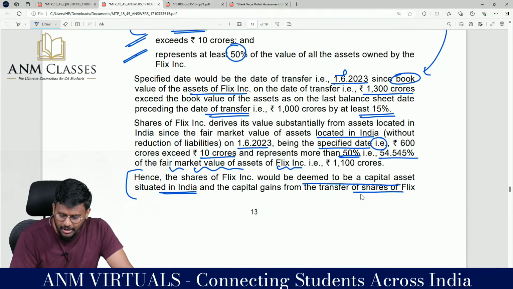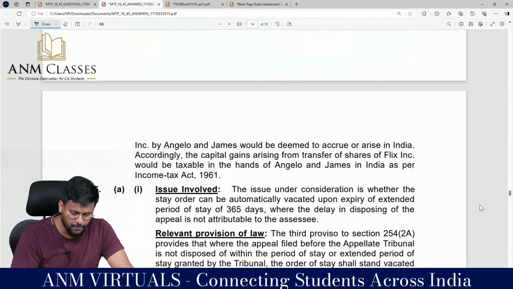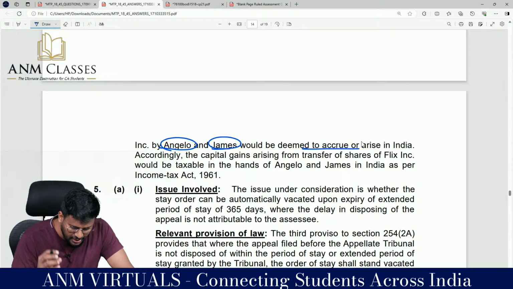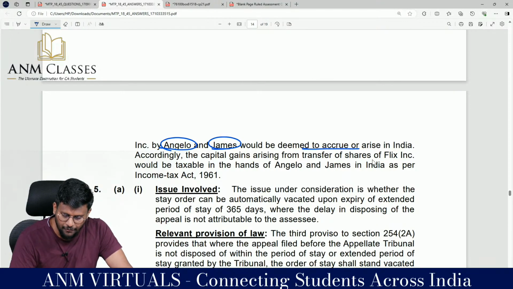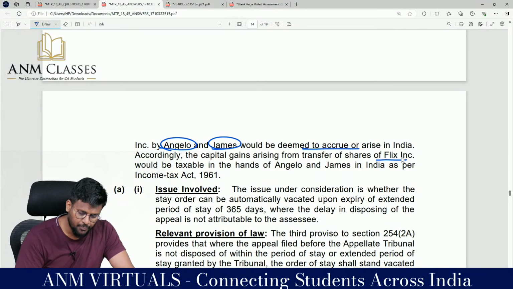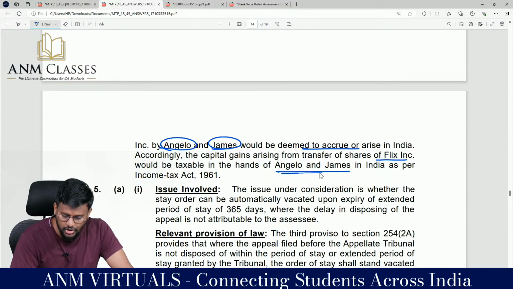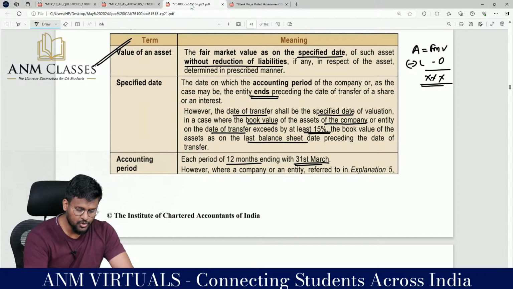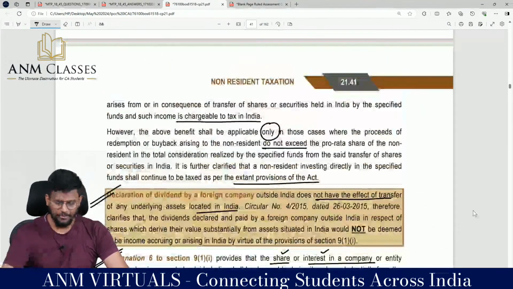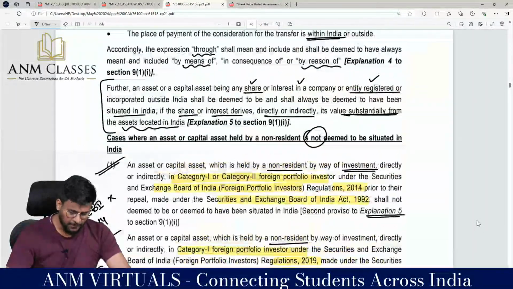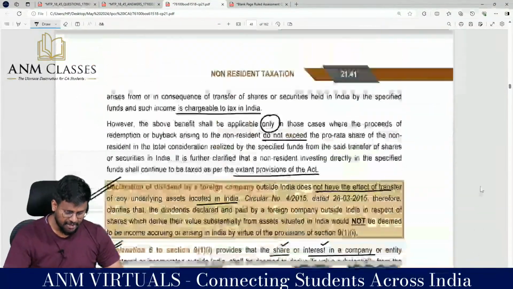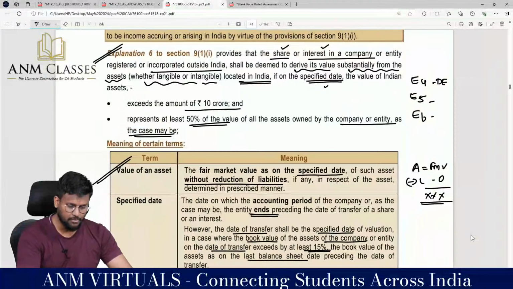And capital gain from transfer of shares of Flix Incorporation by Angelo and James would be deemed to accrue or arise in India. Accordingly, the capital gain from transfer of shares of Flix Incorporation would be taxable in the hands of Angelo and James in India as per the Income Tax Act 1961. So they have tested section 9 for 6 marks. So the consolidation is, they have tested mainly this part, which is Explanation 6.